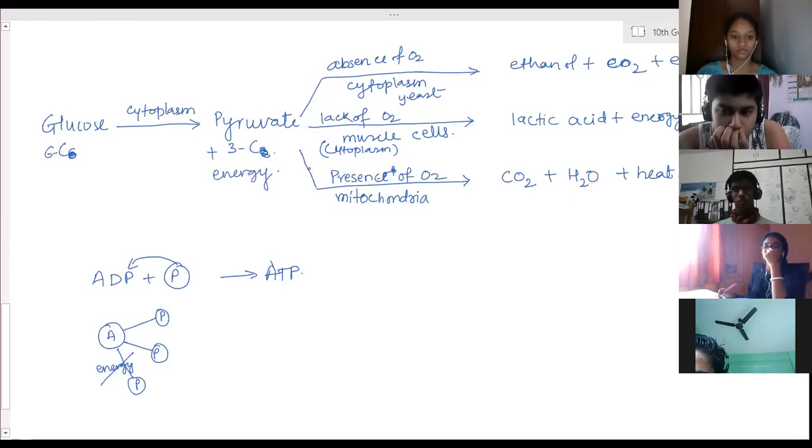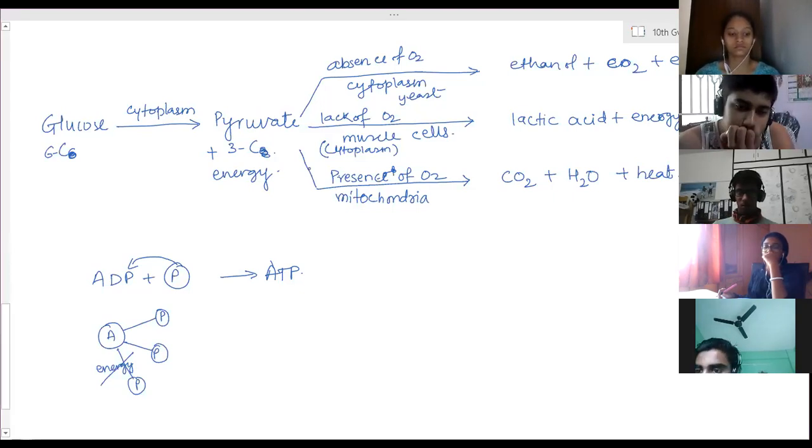Ma'am, you said that when the bond breaks, it's 38.5 kilojoules, right? Is it the same for all bonds, or does it go decreasing? No, an equal amount of energy is needed to bind each phosphate. So when each bond breaks, it's still 38.5. It doesn't go decreasing. A particular type of energy is required to bind that phosphate to adenosine.